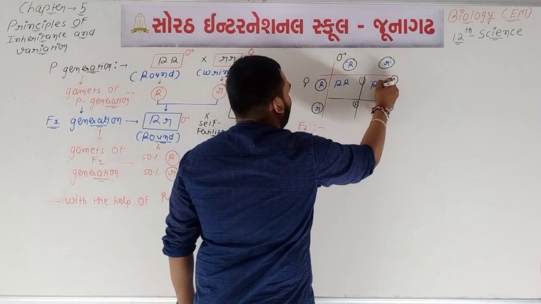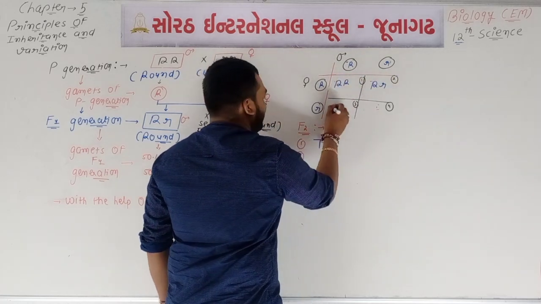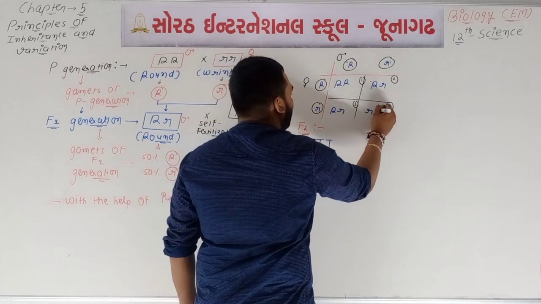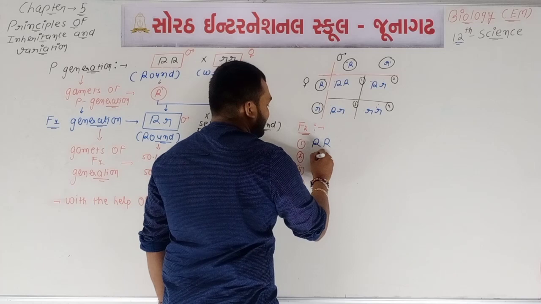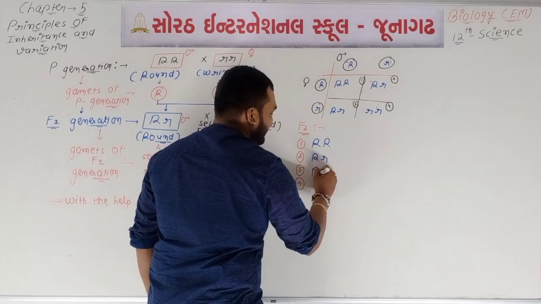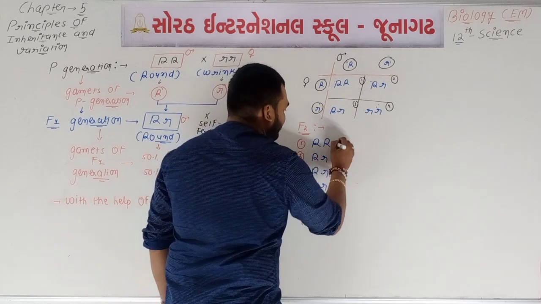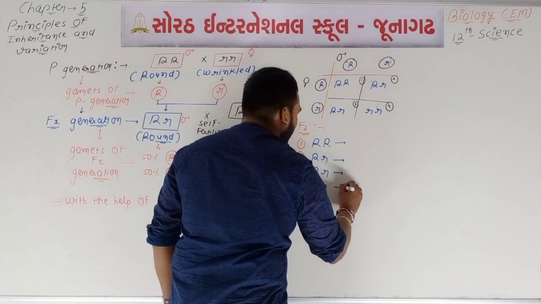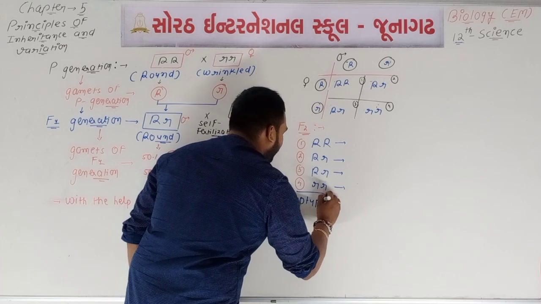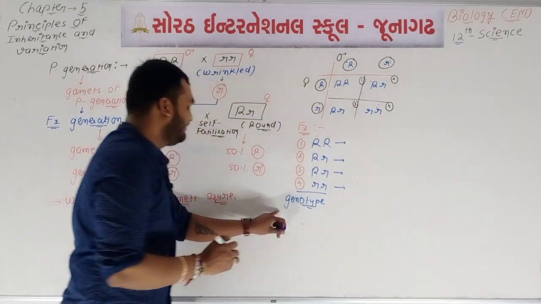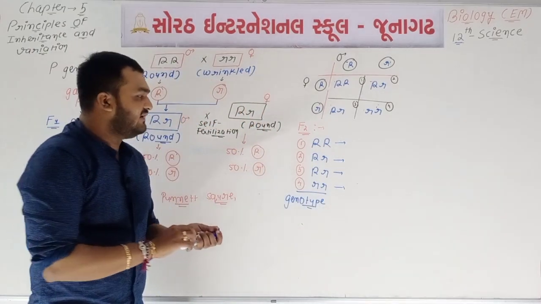Capital R, capital R; capital R, small r; capital R, small r; small r, small r. So first one is capital R, capital R, second capital R, small r, third one capital R, small r, last one small r, small r. These four are one type of genotype. Now from the genotype, the phenotype will be decided.